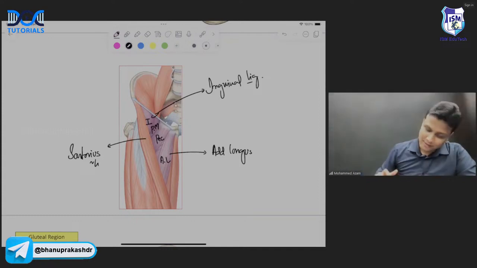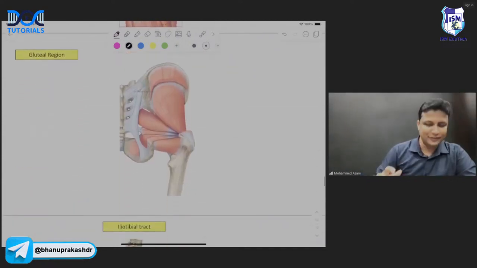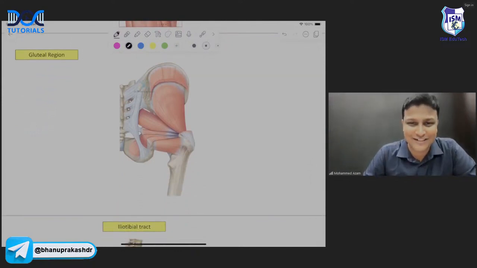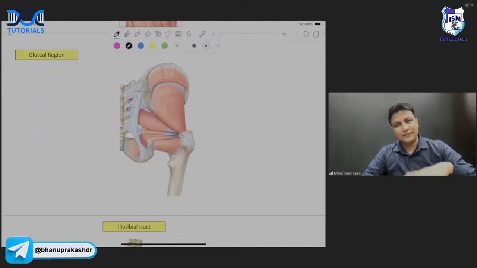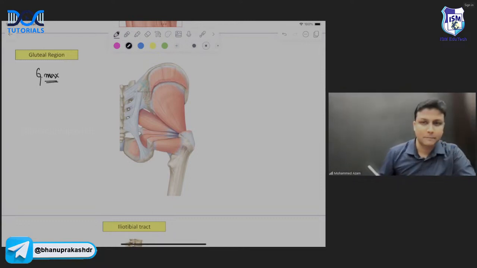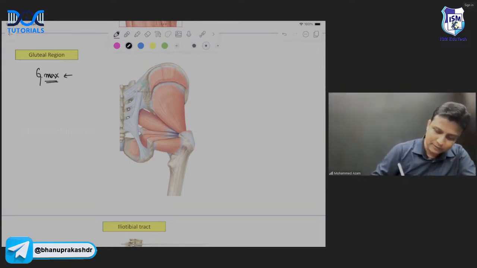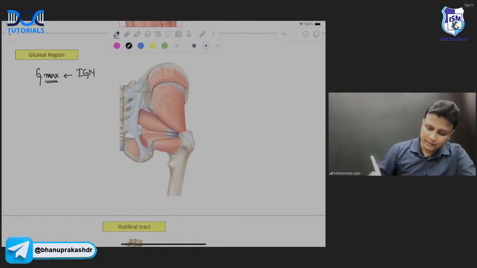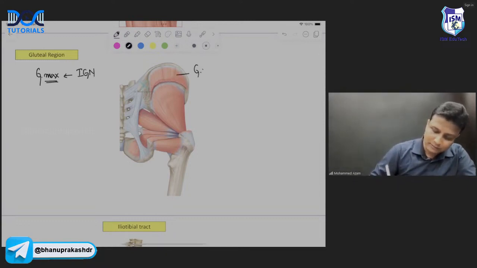Perfectly done, sir. Now, welcome to the most important thing, that is the gluteal region, sir. Now, in the gluteal region, first of all these muscles are covered by gluteus maximus. लेकिन हमने ना यहाँ से gluteus maximus निकाल दिया है. We have removed the gluteus maximus. Remember, gluteus maximus will be supplied by the inferior gluteal nerve, sir. And in this diagram, you are able to see this is gluteus medius, and this one here will be the gluteus minimus. And these two muscles are supplied by the superior gluteal nerve, sir.